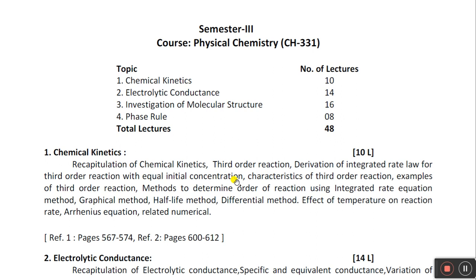So we have a simple derivation. Don't worry about the derivation. You just recollect. If you want to master physical chemistry, then one must revise the previous basic concepts. Okay, so we are going to see the derivation. Then we are going to see the characteristics of third order reactions and an example of a third order reaction. Then important are the methods to determine the order of a reaction: the integrated rate equation method, graphical method, and half-life method. Very simple thing this is.